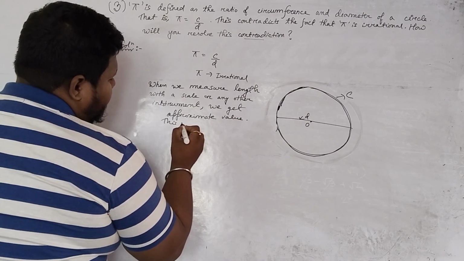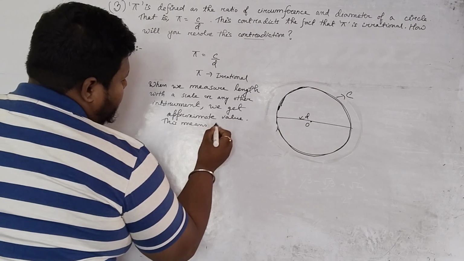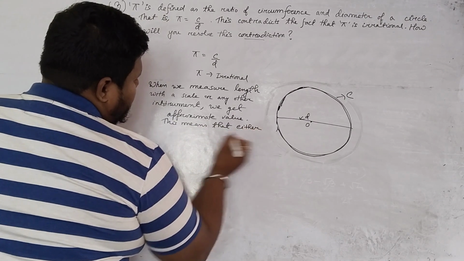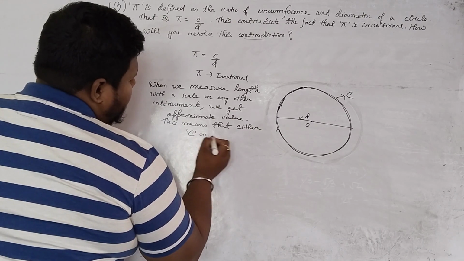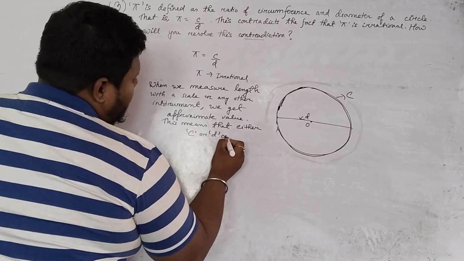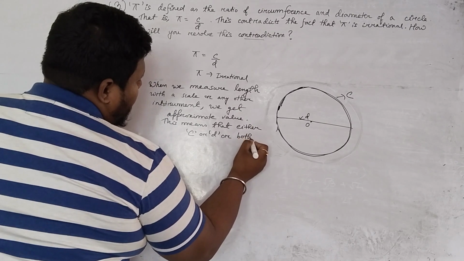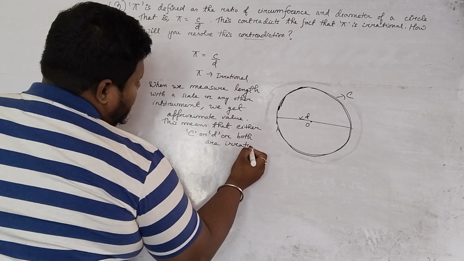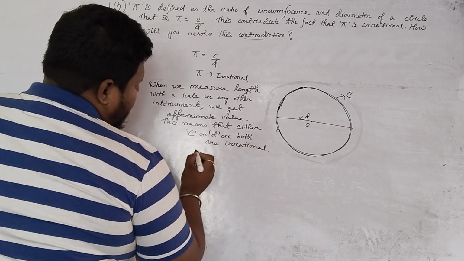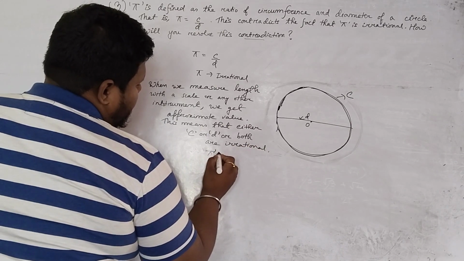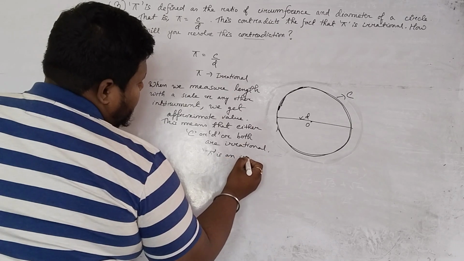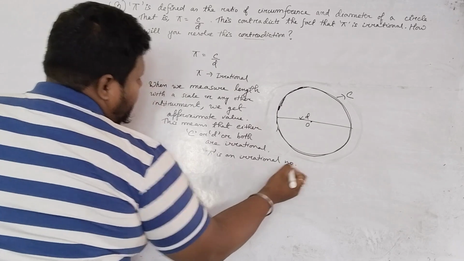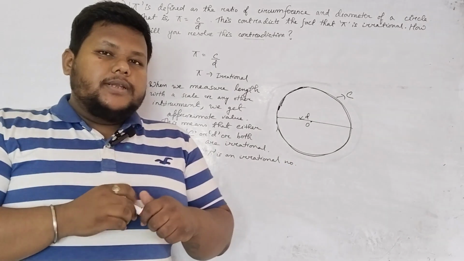This means that either C or D or both are irrational. Therefore, pi is an irrational number. Okay, I hope it is clear.